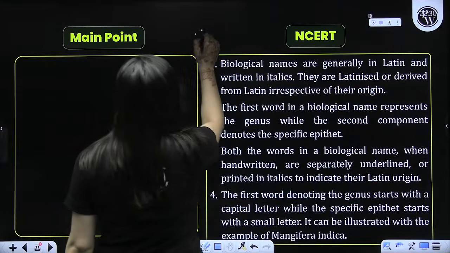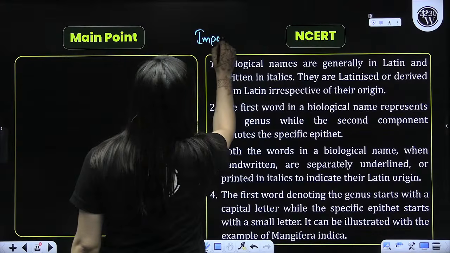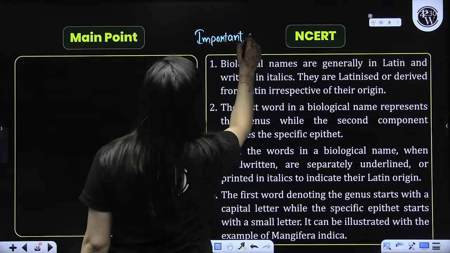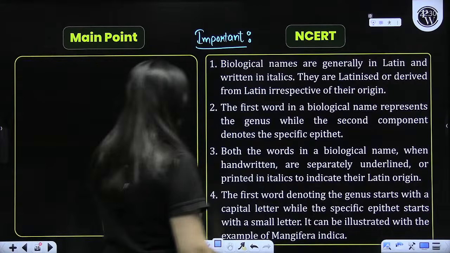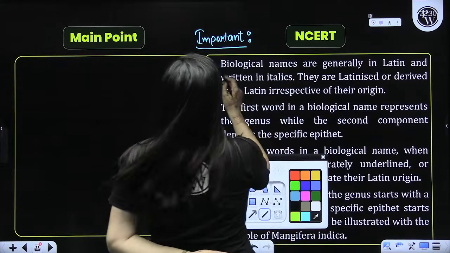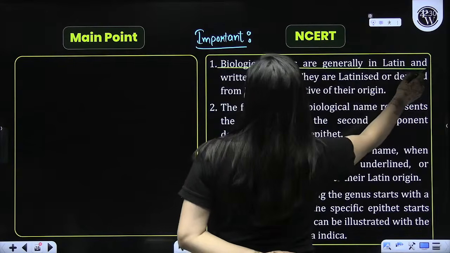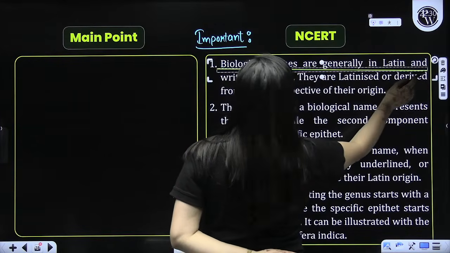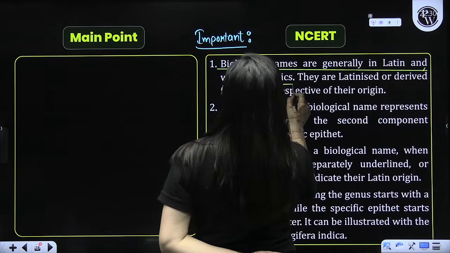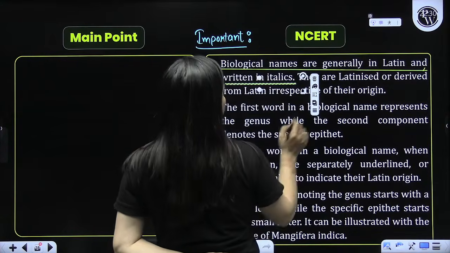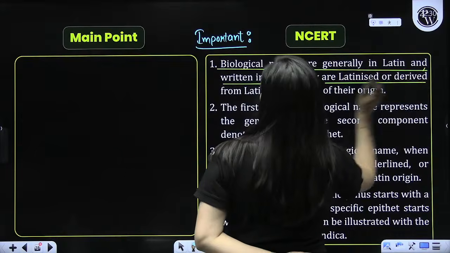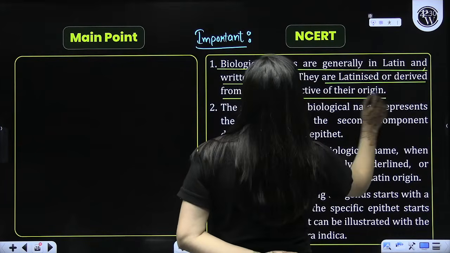So the next topic that you need to write is these rules. It is very important. You can see biological names are generally in Latin and they are written in italics. They are Latinized or derived from Latin irrespective of their origin.